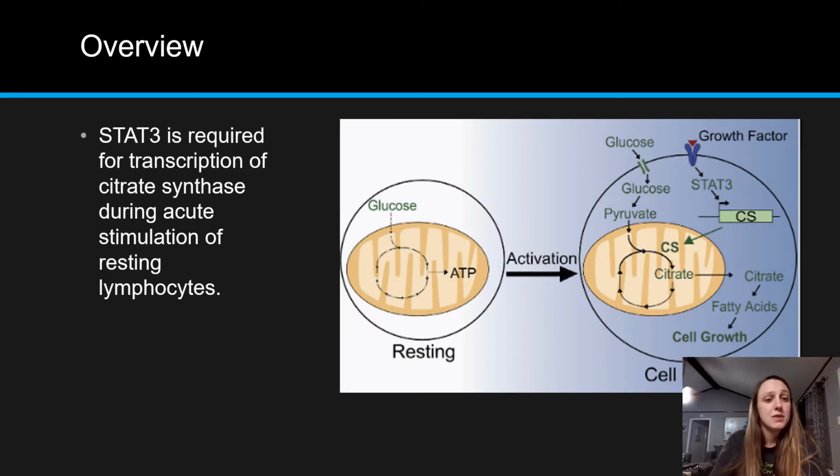Bit of an overview, STAT3 is required for transcription of citrate synthase during acute stimulation of resting lymphocytes. STAT3 is a signal transducer and activator of transcription 3. So citrate synthase promotes accumulation of intracellular citrate to produce lipids necessary for cell growth. Lymphocytes fail to grow and proliferate without STAT3 or citrate synthase following activation, and the defect is rescued by exogenous citrate.